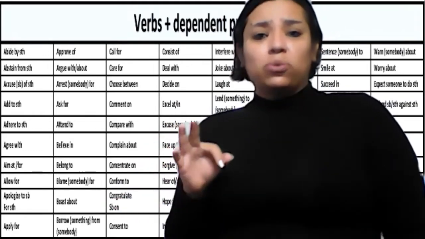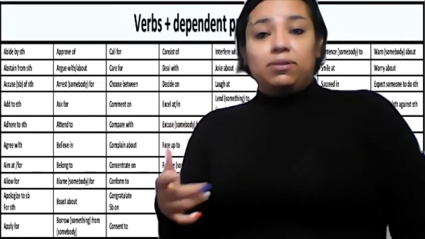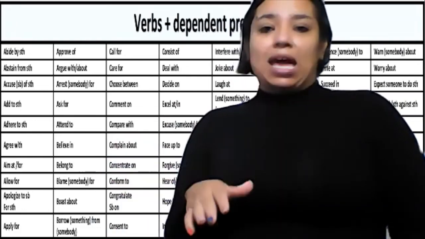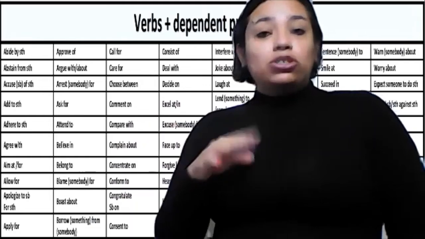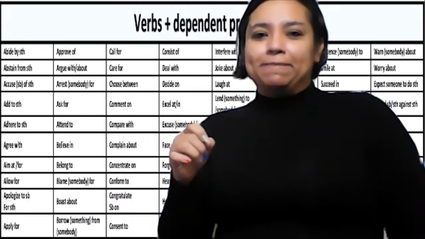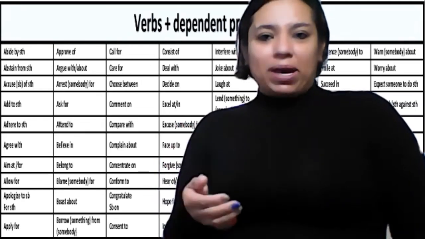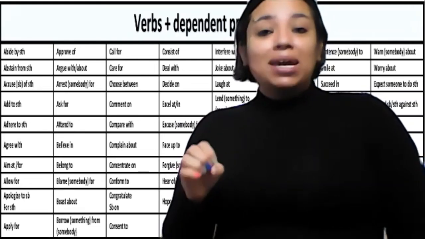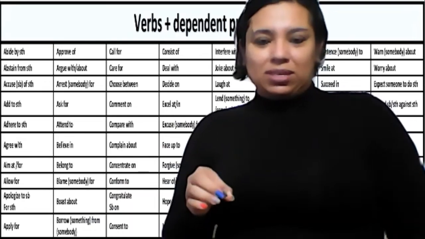It's because these are three charts that have the most common combinations of verbs plus dependent preposition, noun plus dependent preposition, and adjective plus dependent preposition. So here you can see lots of them. You don't have to copy them all, but you have to check which ones you might be using commonly. That's the main part of this.